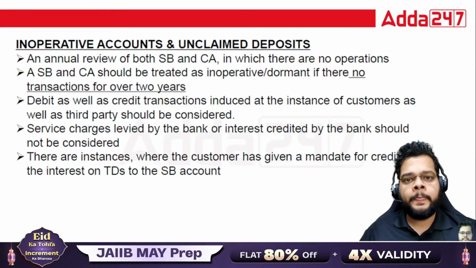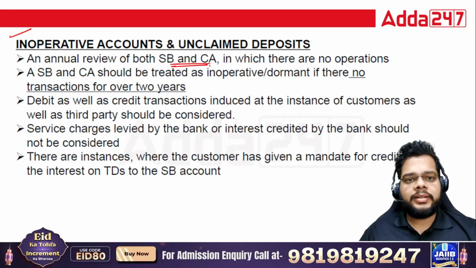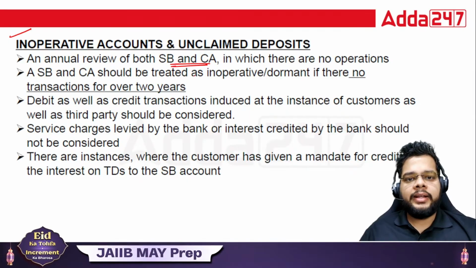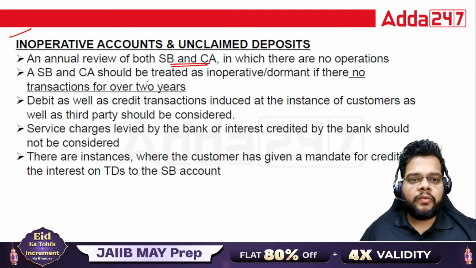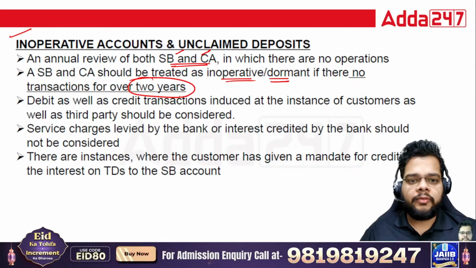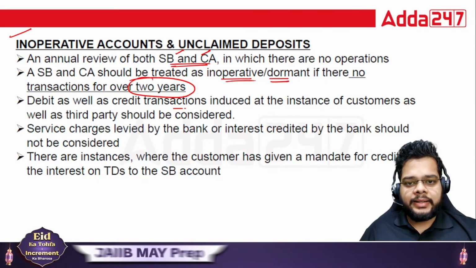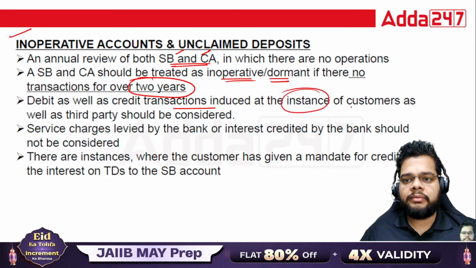Very simple, right? So when you talk about the inoperative accounts and unclaimed deposits, the annual review of both these types of accounts, saving bank as well as current account, will be there. And when you find that no transaction for over 2 years has been done in these accounts, then you will categorize them as inoperative or dormant. Very, very important point: debit as well as credit transactions induced at the instance of the customer as well as a third party should be considered.